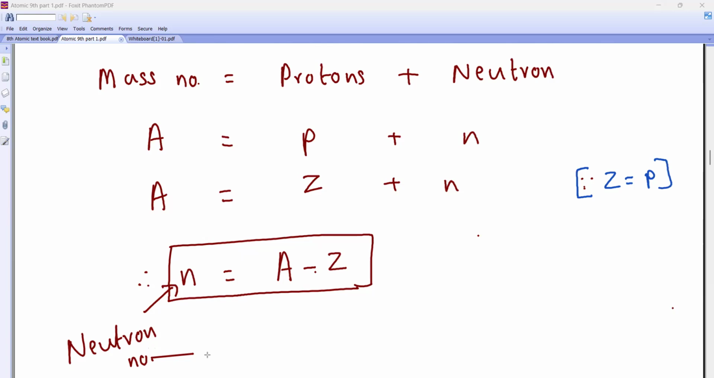You're just writing the same stuff again and again. Yeah, again and again, but I'll tell you why we are writing it again and again. What is N? N can be written as neutron number. If I give you one example and tell you to find proton, neutron, electron, will you be able to find or not? Tell me.